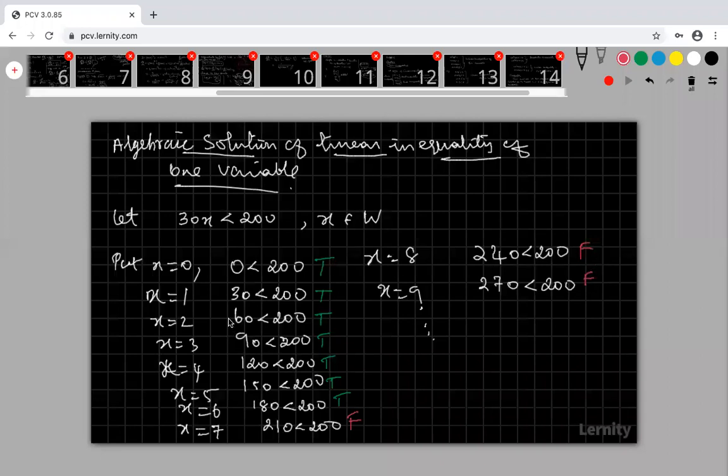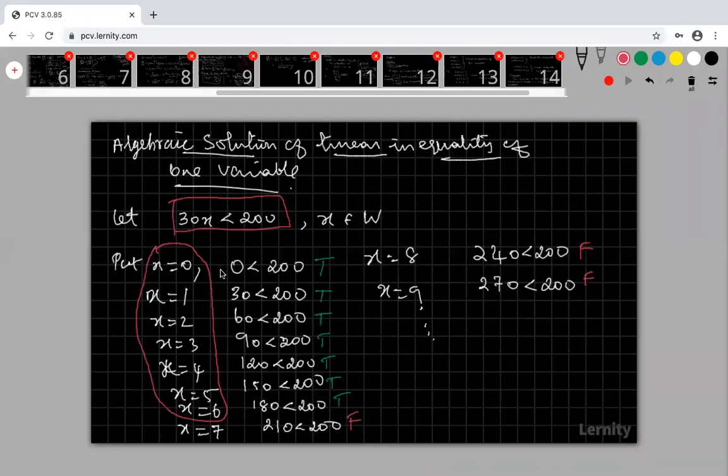Okay, now look at that. For these values of x, the inequality, that means this statement, is true. For these values only, this statement is true. For other values of x, this statement is not true, that is false.